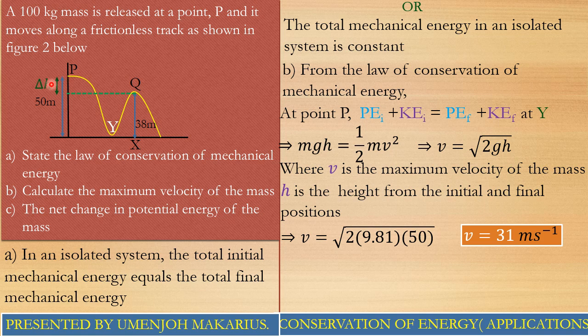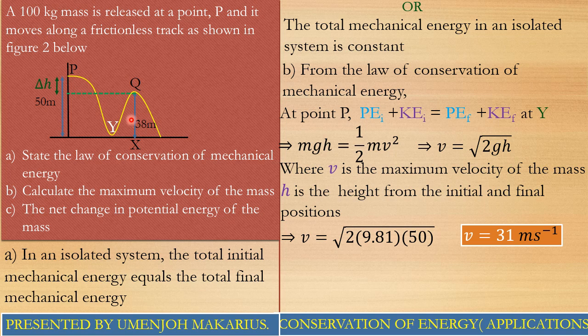At this point, you notice that the gravitational force is a conservative force. In such a case, the work done by that force does not depend on the path taken, but rather on the displacement of the particle, that is the shortest distance from the initial to the final point. The shortest distance is simply this delta H, and that is the delta H that we need to use. You can see that delta H can simply be gotten by taking the difference in distances,